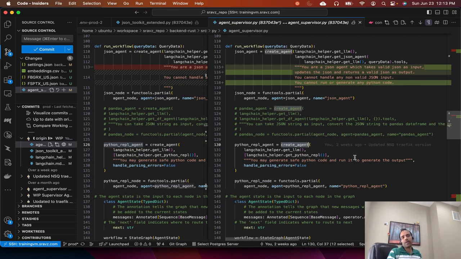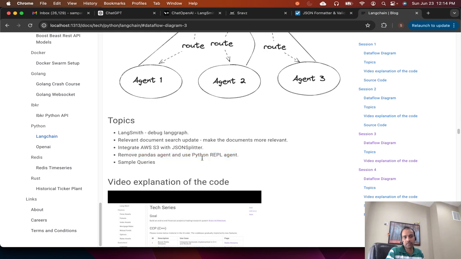The LangChain Pandas agent internally uses a Python REPL agent. The way the Pandas agent works is it creates a data frame, sets it up in the Python REPL agent, and then forwards that to LangChain. So that data frame is hard-coded, but we need a dynamic data frame. Based on the mutual funds code we use, we need to create that data frame dynamically and send it to the Python REPL agent. For that reason, I couldn't use the Pandas agent. Instead, I provide the whole Python REPL agent to LangChain.